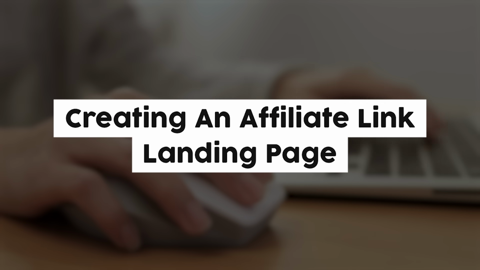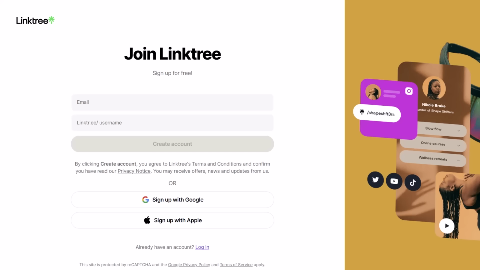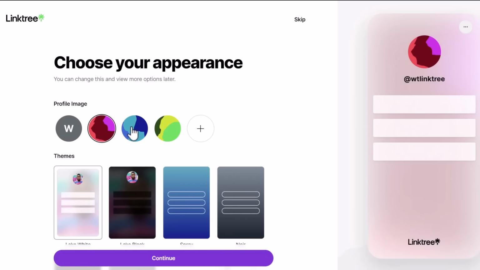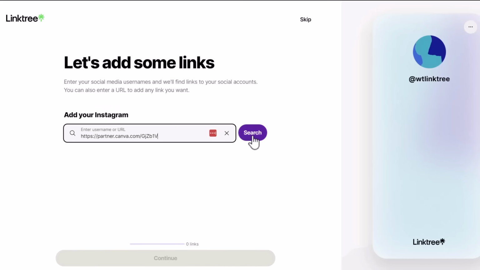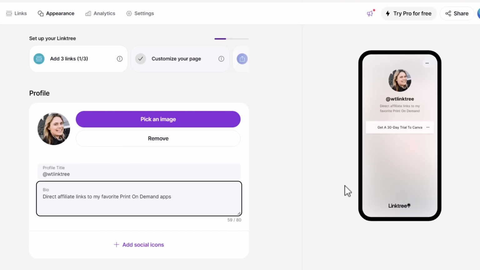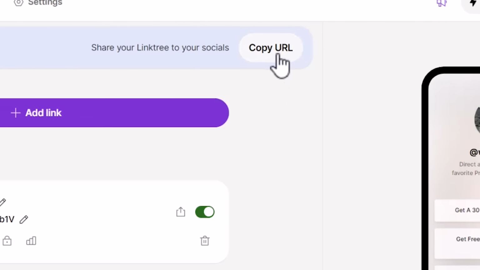But before we do that, we need to quickly create an affiliate link page. And we will create our affiliate link page for free with Linktree. So come on over to Linktree and sign up for a free account. Pick a color aesthetic that you like for it, and then add in your affiliate links that you plan to promote and customize your Linktree layout. And then once you have it looking the way that you like, you can copy the URL of your Linktree and then paste it into your TikTok bio.